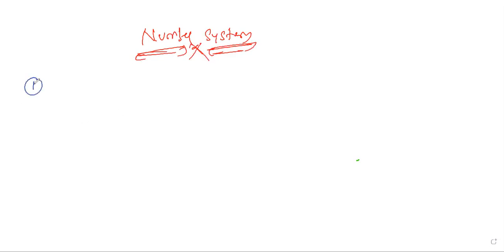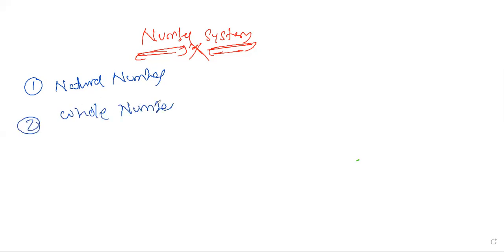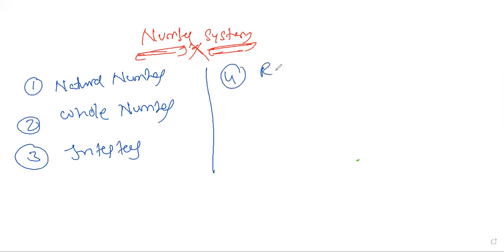I'll write the types of numbers you are seeing. First one is natural numbers. Second one is whole numbers. The third one is integers.